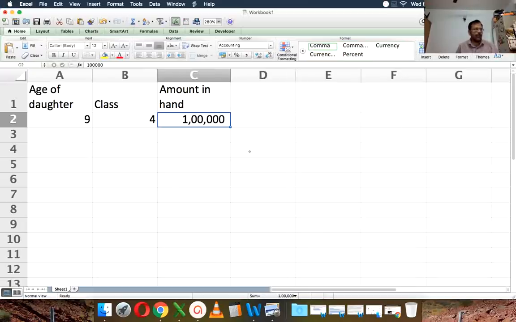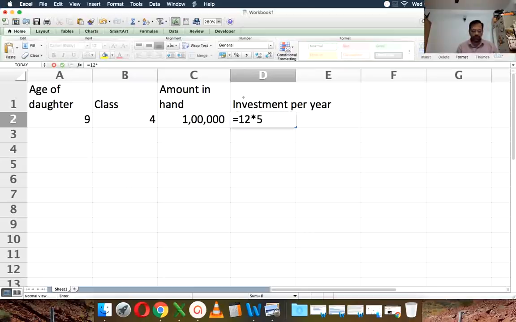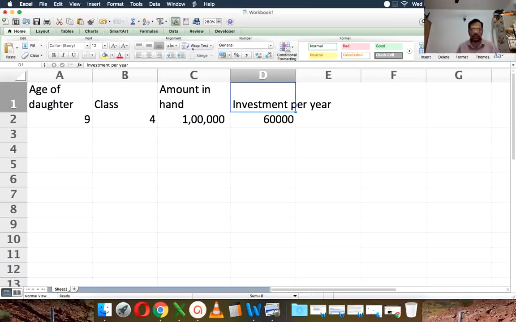So let's do that, and let's say, what is the investment we can make per year? How much did I choose here, just to make sure I don't get it wrong? Yeah, so let's say just 5,000 a month. That is a lot for many people, but we'll see how much that's worth.